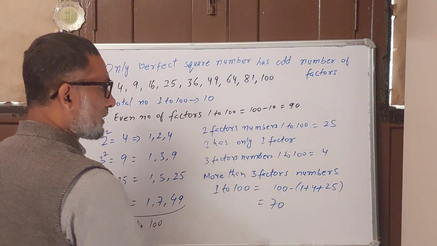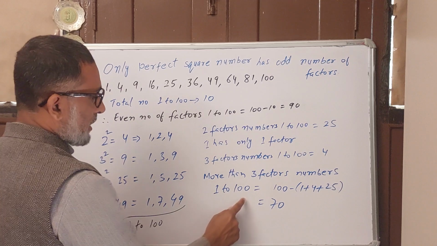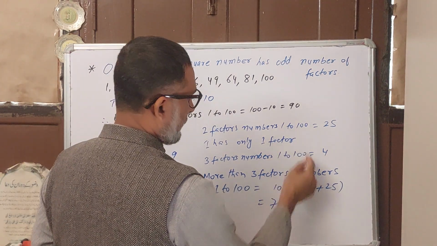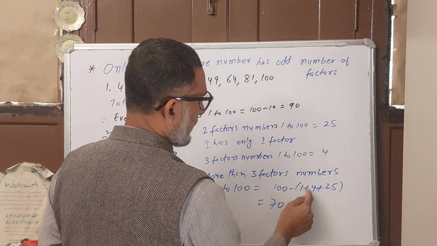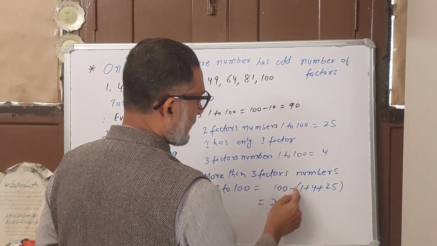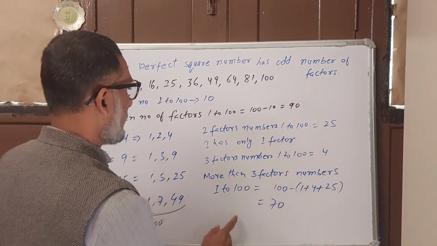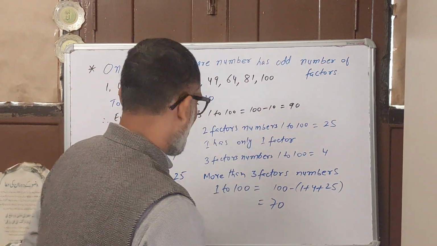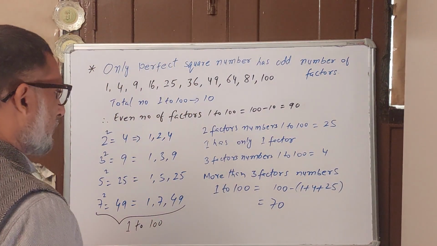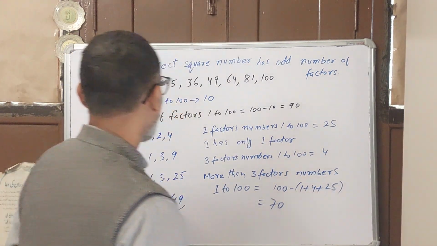So how many numbers have more than 3 factors? If we subtract this sum from 100: 25 plus 4 is 29, plus 1 is 30. So 100 minus 30 is 70. That means 70 numbers have more than 3 factors, either 4, 5, 6, 7, 8, or 9.